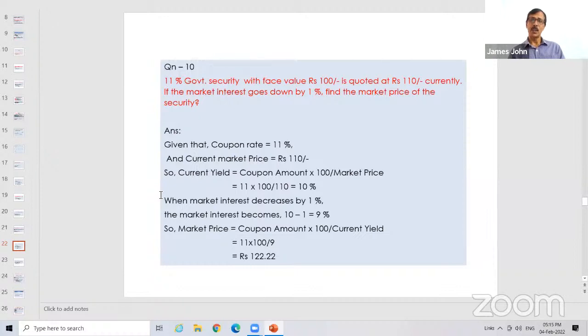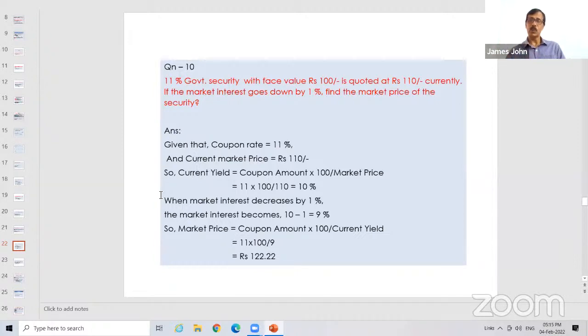But probably most of the students, what they will do, they will look at the question: 11%, it is reduced by 1%. So the current yield, they will take it as 10%. Isn't it? It is not the question. The question is, the government is giving 11% as a coupon, but this is traded now at 110. Face value 100, traded at 110. So remember the theorem: when the value is more than the face value, yield will be less than the coupon amount. So definitely an 11% coupon will yield a lesser amount. So the market rate might be less than 11. You calculate it, you got it as 10.